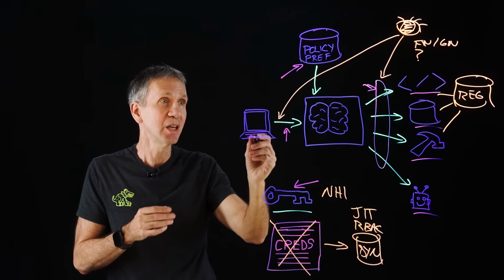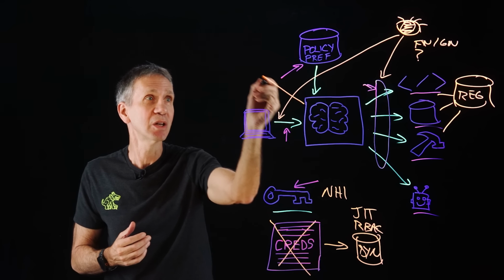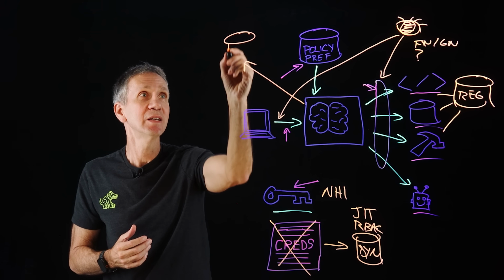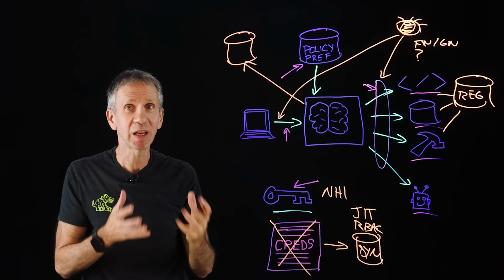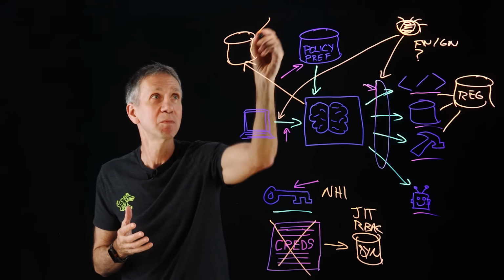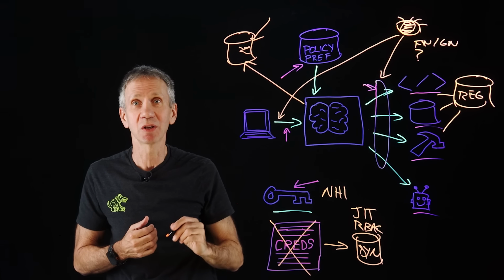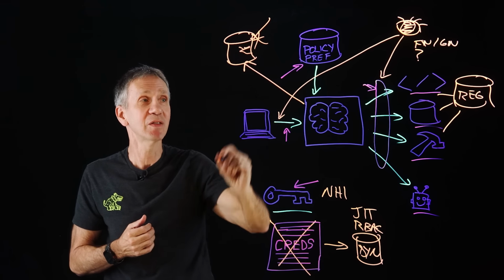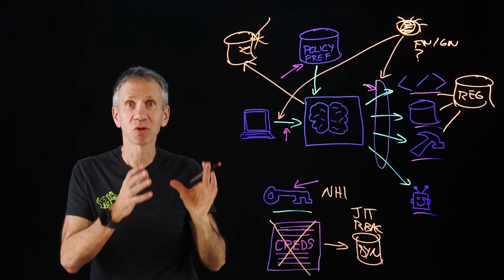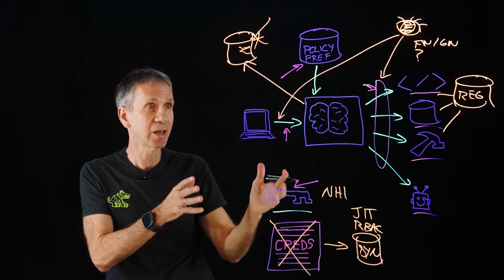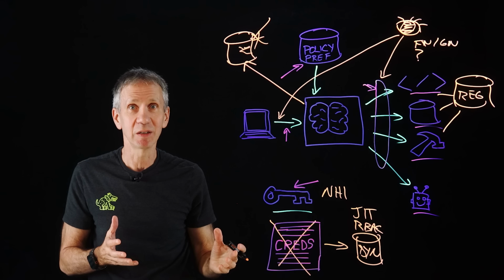And then ultimately, I need to be able to have traceability of all of this. So I need a system where I'm logging immutable logs. That means that they can't be changed. I don't want a bad guy to come in here and change the information that's in my log. I want to be able to prevent that. So when actions are occurring in the system, it needs to be able to be traceable so we can go back later and understand why it did what it did.